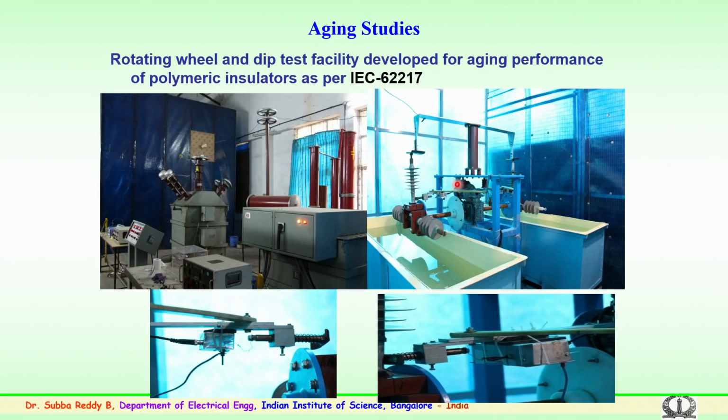When the insulator comes in contact with the high voltage, we have made a provision. You can see here the spring loaded mechanism. This gets in contact with the insulator, and you have a small shunt with protective arrangements. Further, this arrangement is taken through a cable connection to the measuring oscilloscope or the measuring device where we can measure the leakage current.